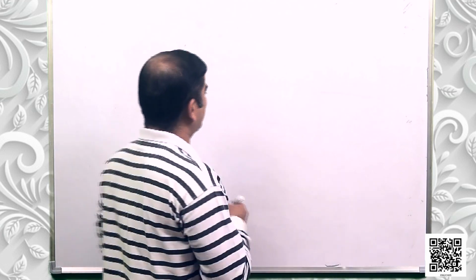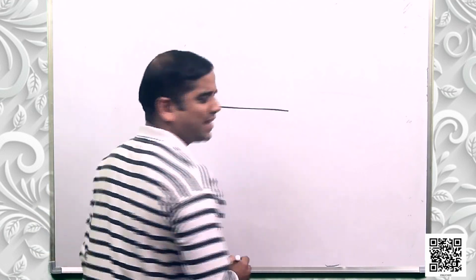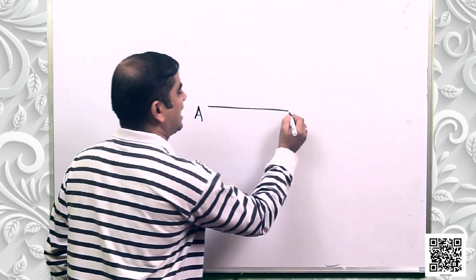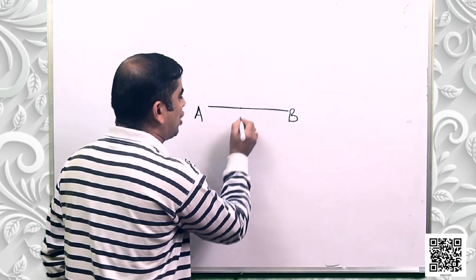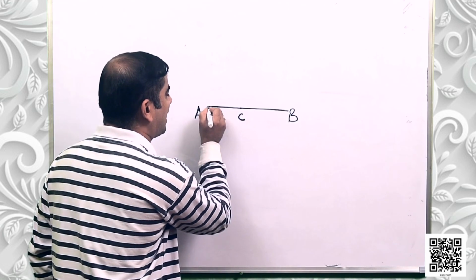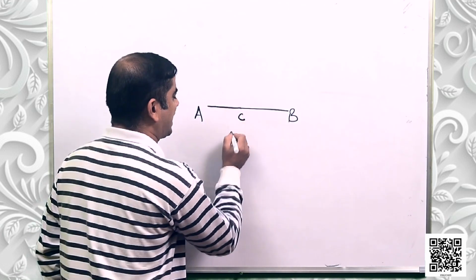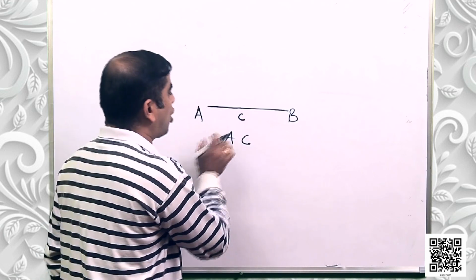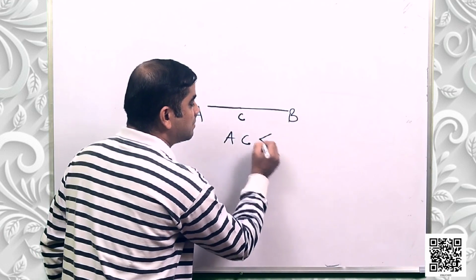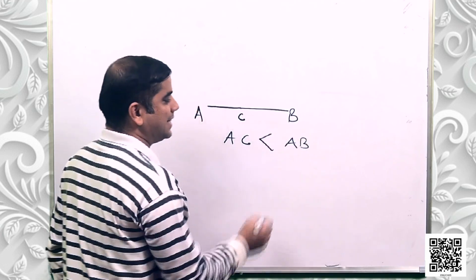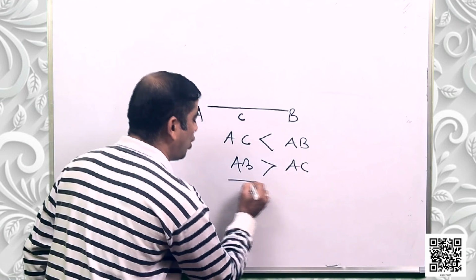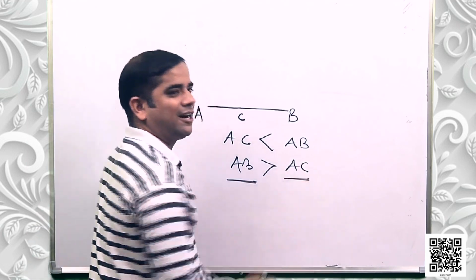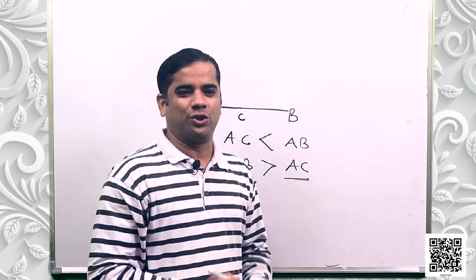It is true for everything in maths as well. Suppose I draw a line segment, let us see it as AB. If I put a point C over here, it gives me another line segment AC. So I can say AC, which is a part of the line segment AB, is smaller than AB. That means AB is greater than AC. The whole is always greater than a part. It's a universal truth. Okay.